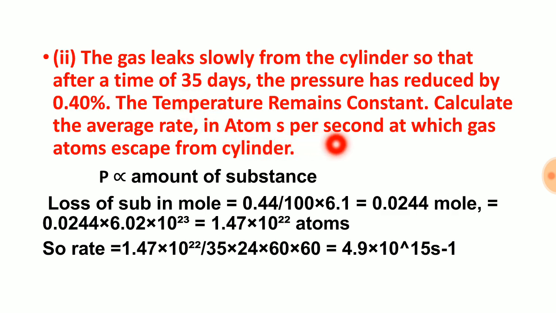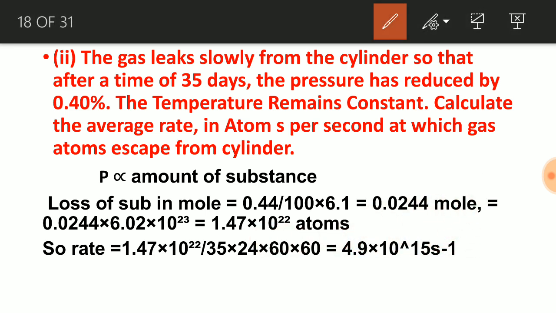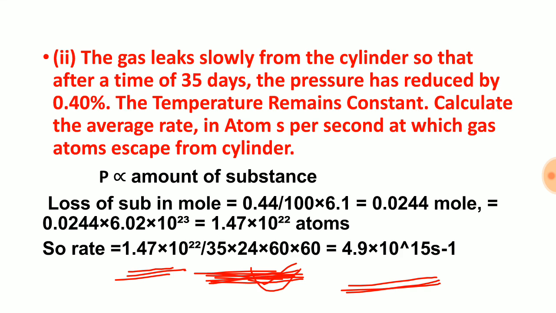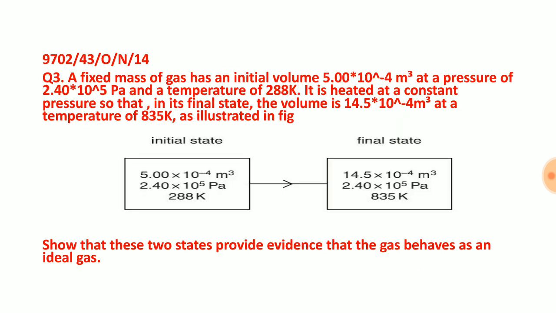Now we need to find the rate per second, so this number of molecules divided by 35 days will give us the leakage of molecules per second. So we will solve this amount. This many molecules have leaked in 35 days. This is 35 into 24 into 60 into 60, which is now in seconds. Now we can get this answer. This is the answer for this question. At this rate molecules have gone out from the cylinder.